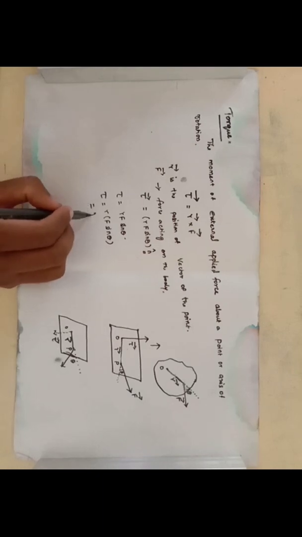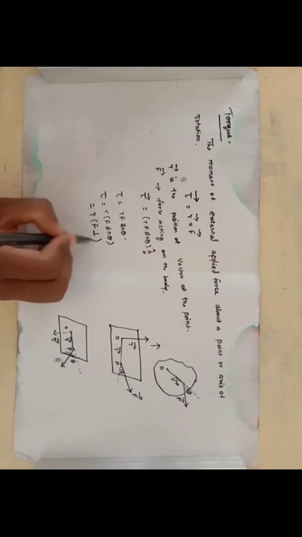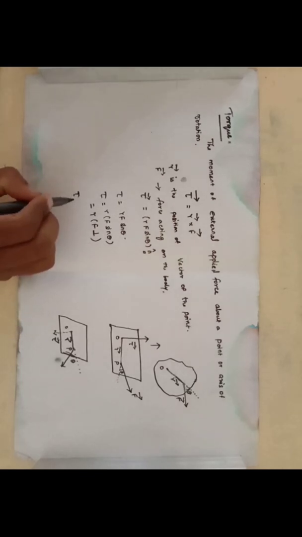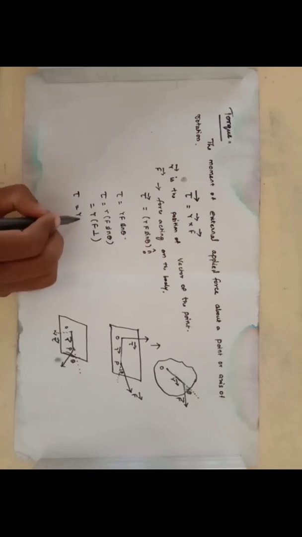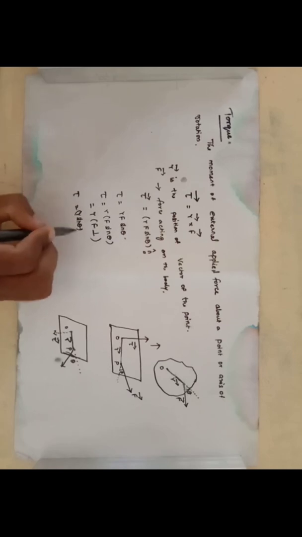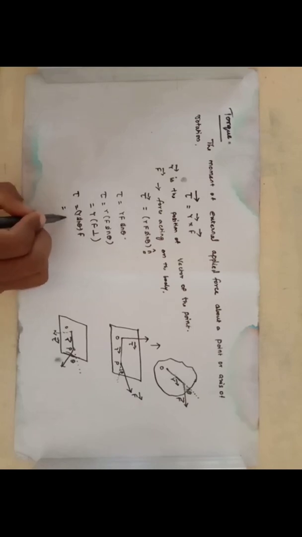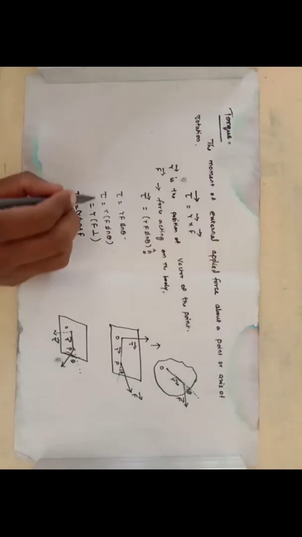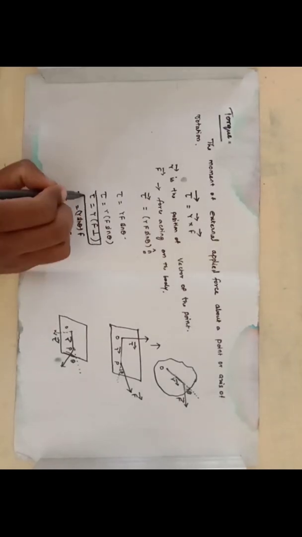Here the f sin theta is the perpendicular component. In the other method, tau is equal to r sin theta into f, so we can write r perpendicular into f. So these are the two expressions to explain the magnitude of the torque.